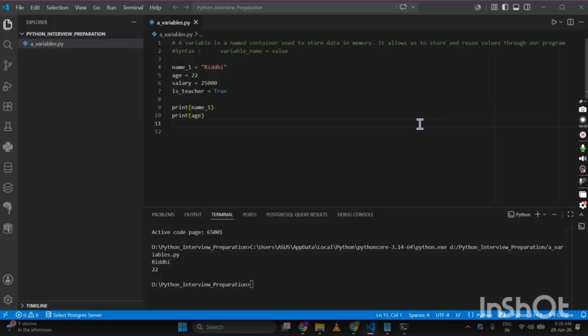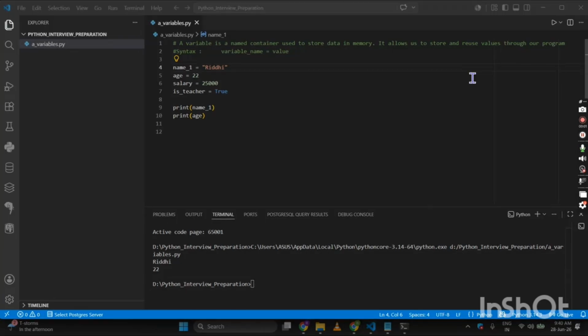Now what is not valid? It cannot start with a number. Suppose I put a number before age, see it's giving me an error. So the name of the variable cannot start with a number. And what else? We cannot use some special characters. So instead of underscore, suppose I want to use @, I cannot do that, it throws an error. Next, I cannot use any special characters and Python keywords for sure. So while naming variables in any programming language, you cannot use keywords of that language.